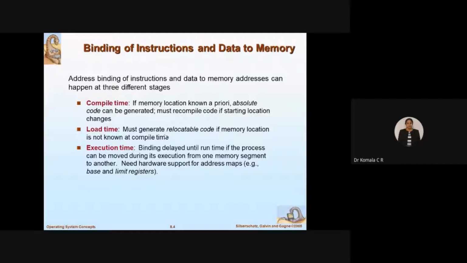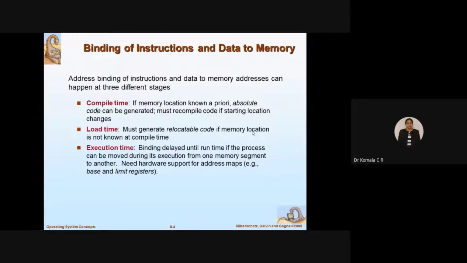So coming to the load time. It must generate relocatable code if the memory location is not known at compile time. If you have not completed the procedure in the first step, then you should relocate. Relocate means the location of your code is going to be changed. Say, for example, if the starting address is getting changed, recompile is done, and the absolute code that is generated, you are going to relocate to the proper memory location, right?